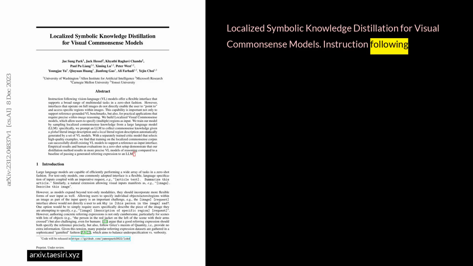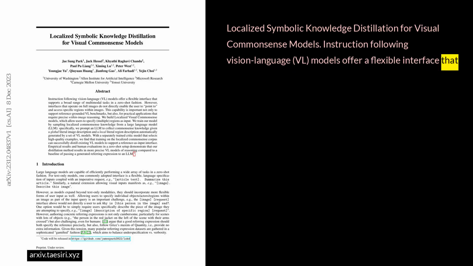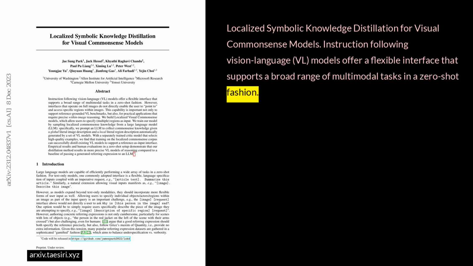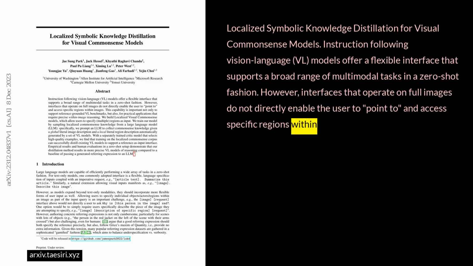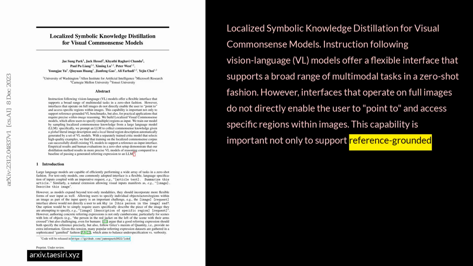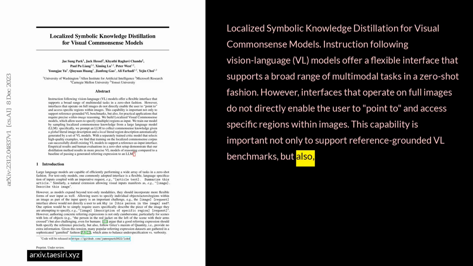Localized symbolic knowledge distillation for visual Commonsense models. Instruction following vision language, VL, models offer a flexible interface that supports a broad range of multimodal tasks in a zero-shot fashion. However, interfaces that operate on full images do not directly enable the user to point to and access specific regions within images. This capability is important not only to support reference-grounded VL benchmarks, but also for practical applications that require precise within-image reasoning.